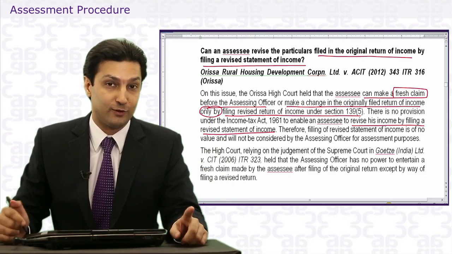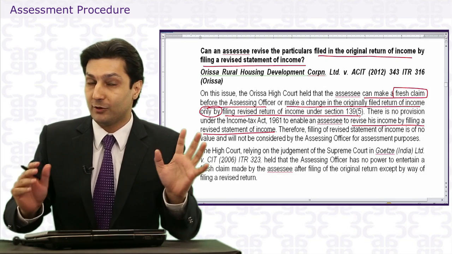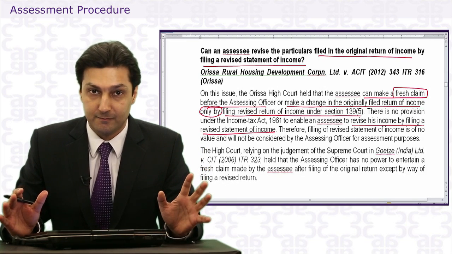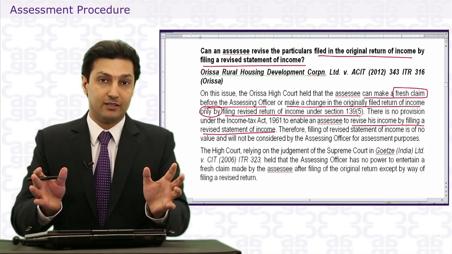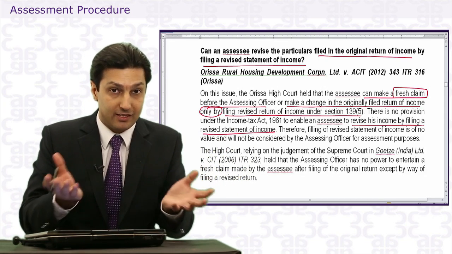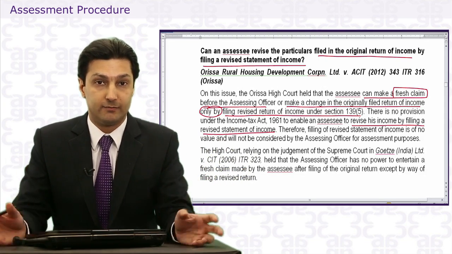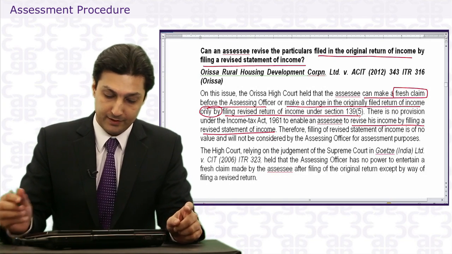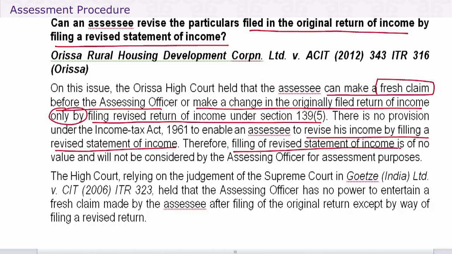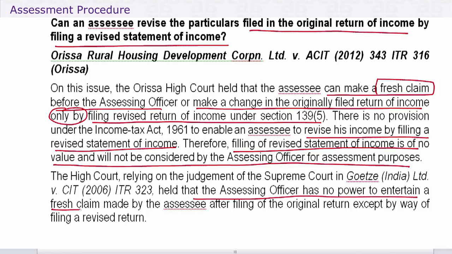And if you've not followed the rules, even if you think it is unjustified or unreasonable not to allow this because it's there, well, so be it. You have to follow the procedures. Therefore, filing of a revised statement of income is of no value and will not be considered by the AO for assessment procedures. The High Court, relying on the judgment of the Supreme Court, held that the AO has no power to entertain a fresh claim made by the assessee after filing of the original return except by way of filing a revised return.